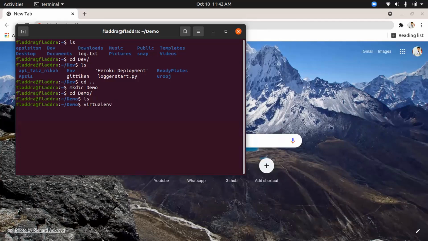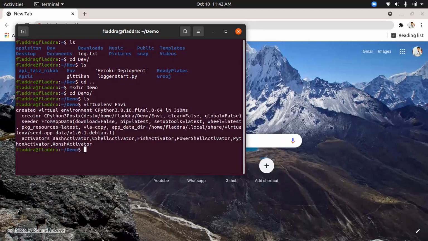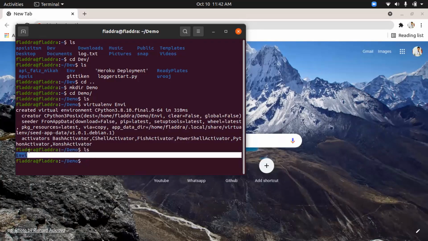Now, what's the name of the virtual environment? If you want to create the current folder as the virtual environment, you just need to put a dot over here. Or else, if you want to create a new folder with a specified name, you can type it in. I'll type the name as env. Okay, so now my virtual environment is created. I'll list it. See, that's the virtual environment which was created just now.